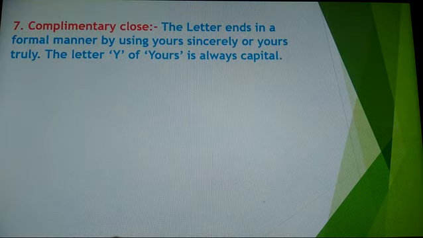Now, seventh, that is complementary clause. The letter ends in a formal manner by using yours sincerely or yours truly. So all this comes under complementary clause. The letter Y of yours is always capital, and when you write yours, there is no apostrophe s. Directly you have to write it this way, yours, and Y should be capital.